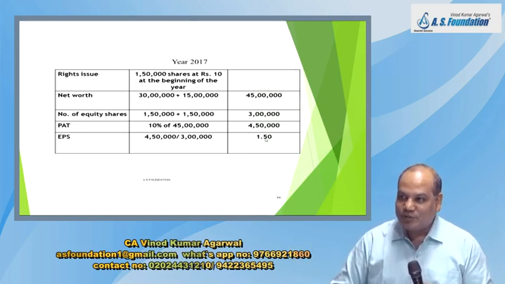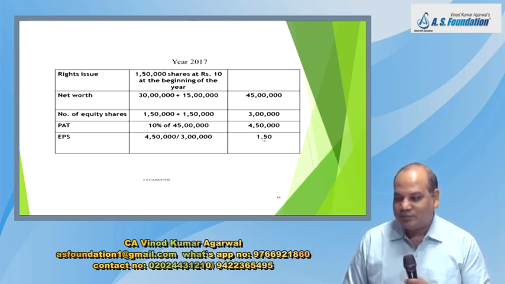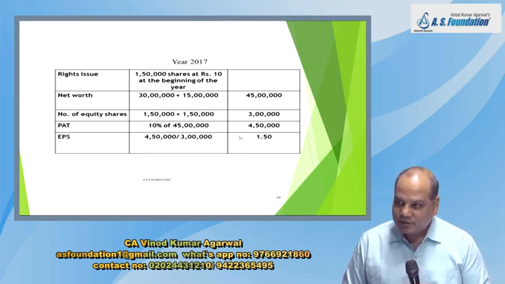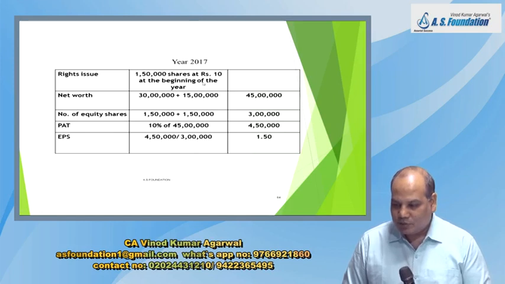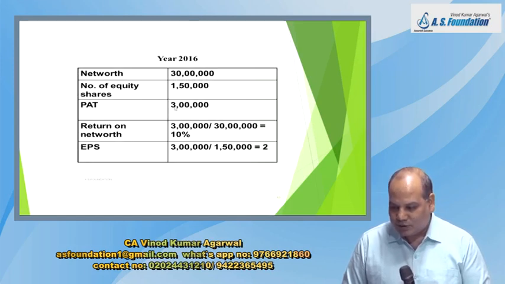You've reduced the EPS, which means these two numbers are not comparable. Something is wrong in the comparison process, right? What is wrong? This year we have issued 1,50,000 shares at 10 rupees. If I look at the value of this share, net worth is 30 lakh, number of equity shares are 1,50,000.